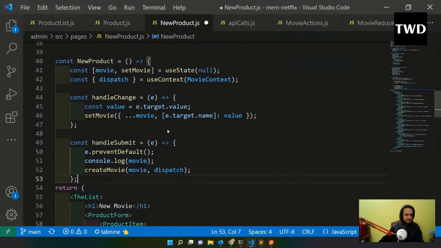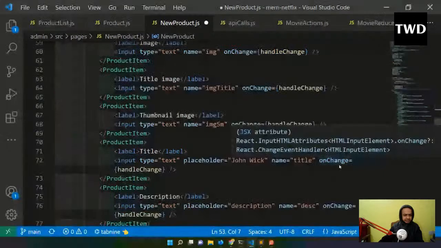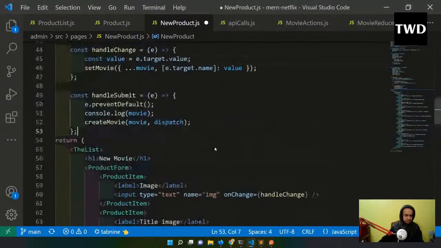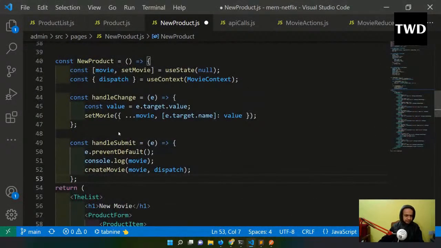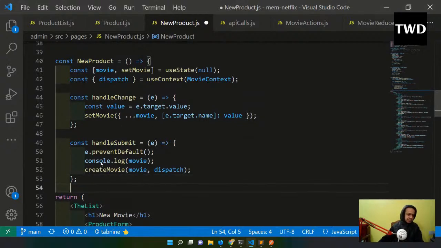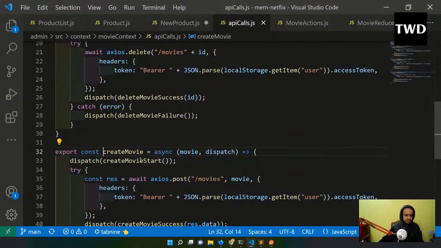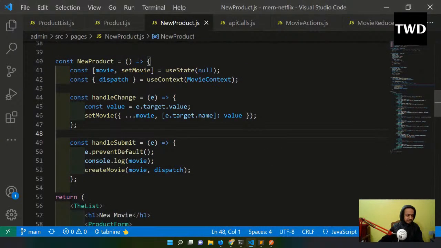And in handle change, the trick I've done is I've taken all of them as name, so I can do that in one go. This is a very good trick with which we can use the handle change, so we don't have to write 100 handle changes. We have learned this trick a lot of times on my channel. Okay, handle submit and all. And then we have to call this create movie. Create movie we have to call, save it.